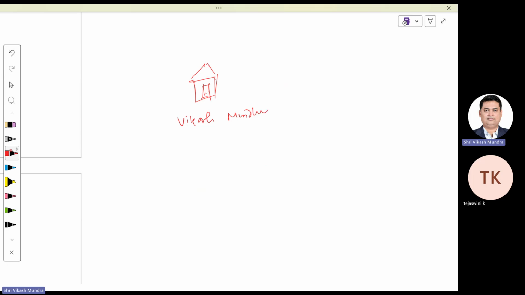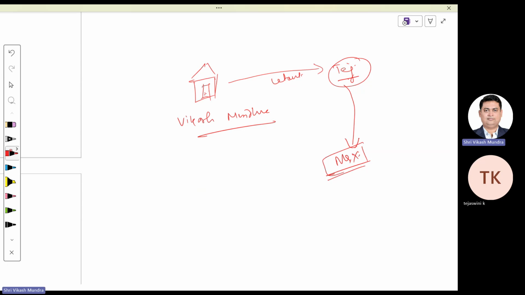I let out this property to Tejaswini with the condition that, Tejaswini, you are not required to pay rent to me, but please pay this rent to Mr. X. Now, Mr. X, whose other income is zero, is getting rental income from you, and his total income after considering your rental income is only 3 lakh.